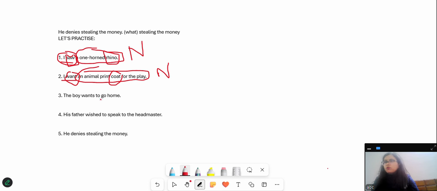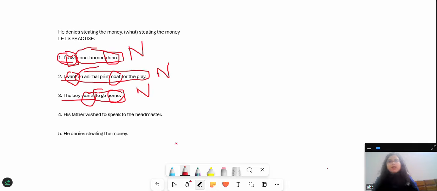Now the third one is the boy wants to go home. The boy wants is a base sentence, and to go home is a phrase. Now, if I apply definite rule, then wants is the verb, and what does the boy want? The boy wants the home, which is a noun. So, for the verb wants, home is the complement or object, and home is a noun. And so, this is a noun phrase.